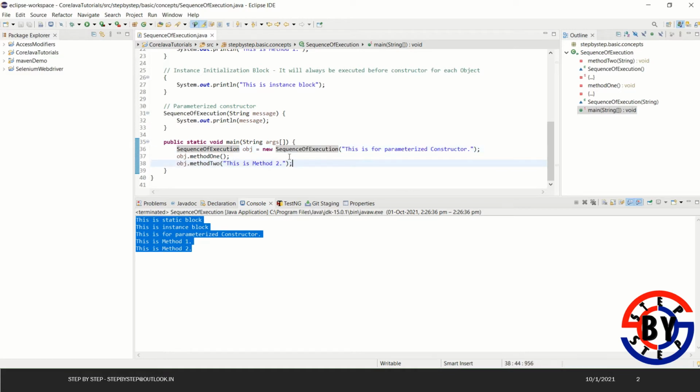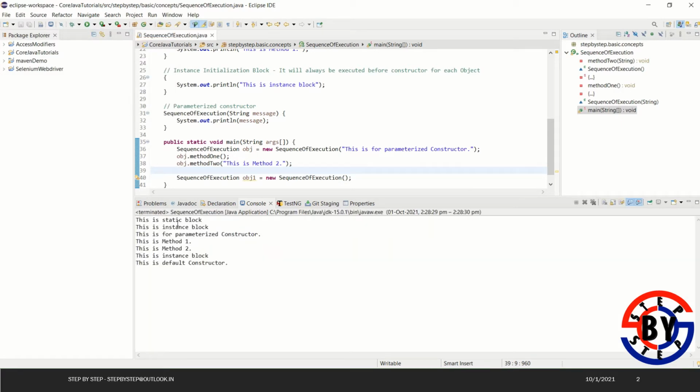So let me create one more object. I'm creating another object here and naming it object 1. I'm not calling any method with object 1 now. Let's run the code again and understand what will happen.